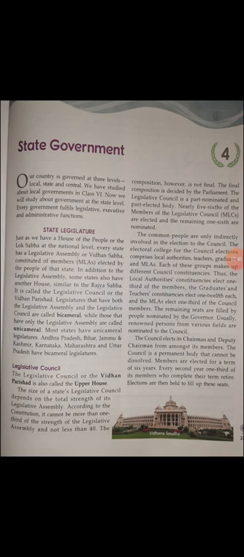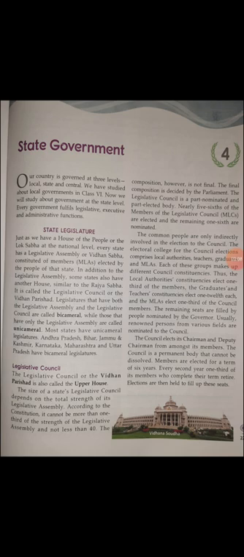Whoever we give our vote to becomes a member of the Vidhan Sabha, and is called an MLA at the state level. At the central level they are called MPs, members of parliament, or members of Lok Sabha, capital M, capital P. And the members of Vidhan Sabha are called MLAs, members of legislative assemblies.